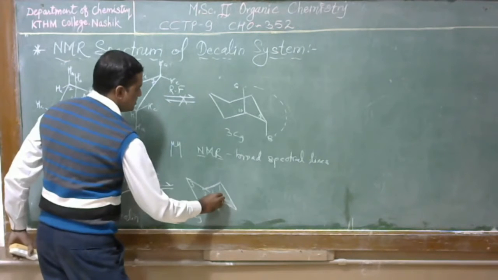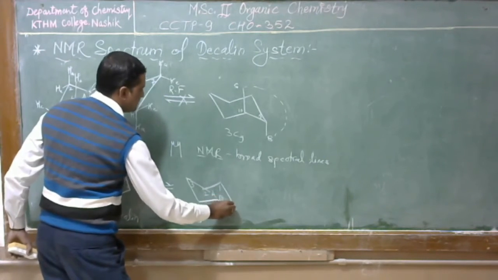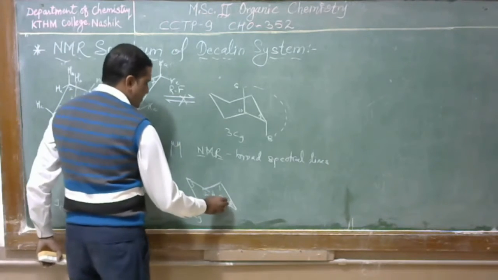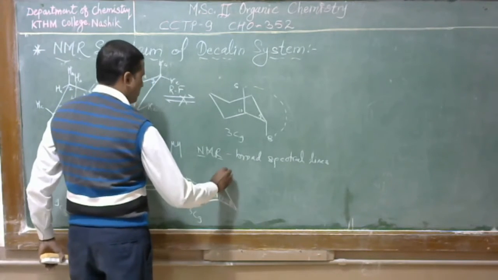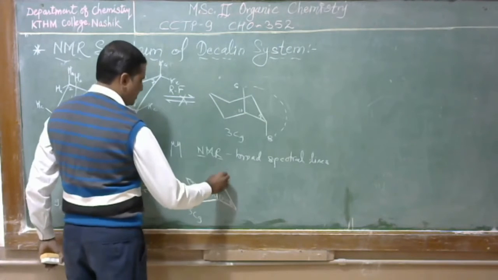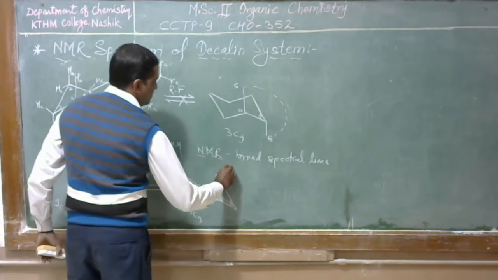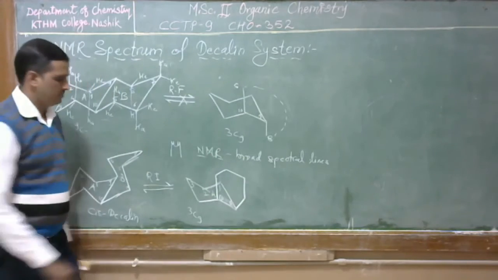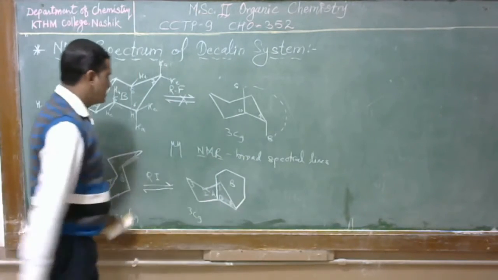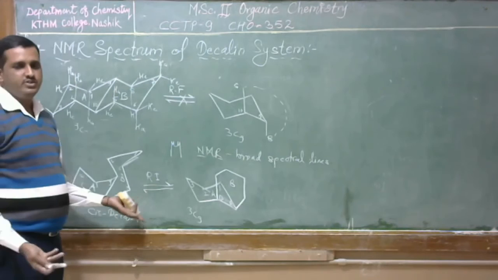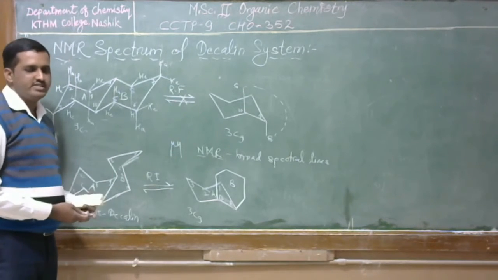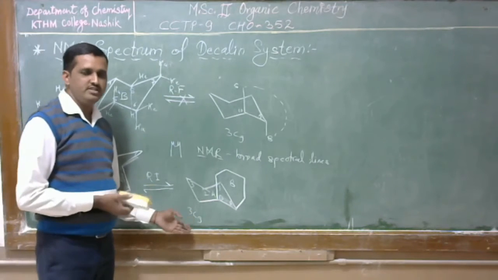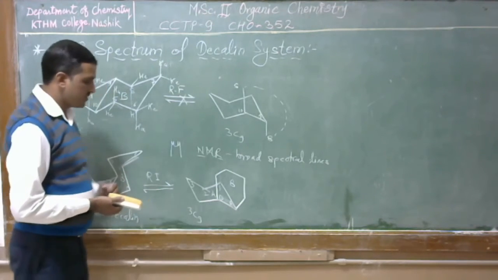After ring flipping, we observe the formation of this type of structure. Ring flipping is easy in the cis-decalin system; the 9C3 conformation is easily converted to the 3C9 conformation.